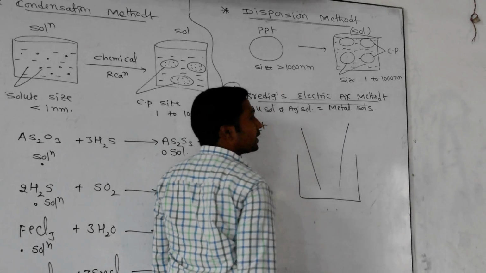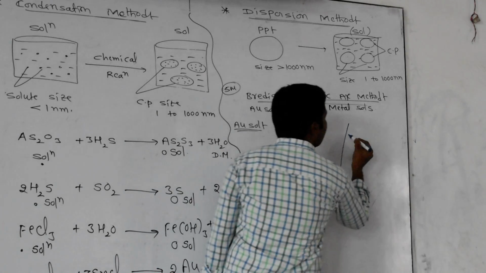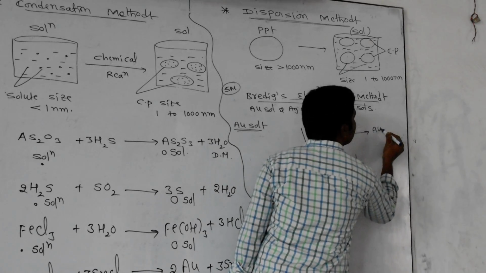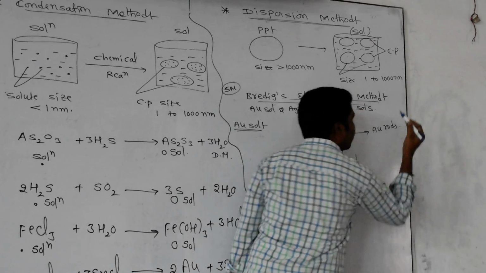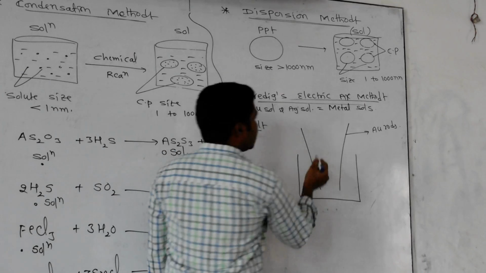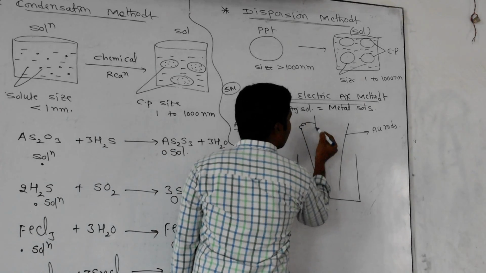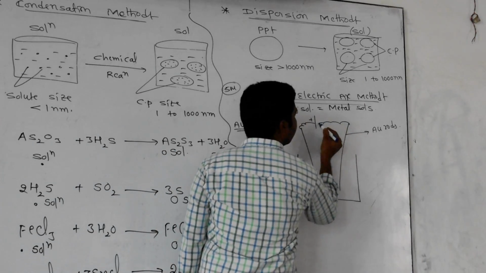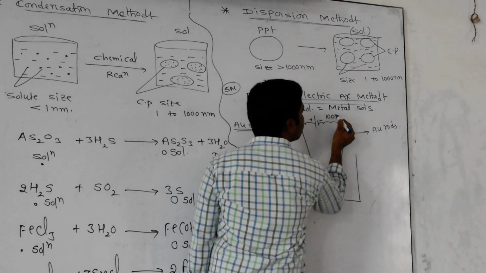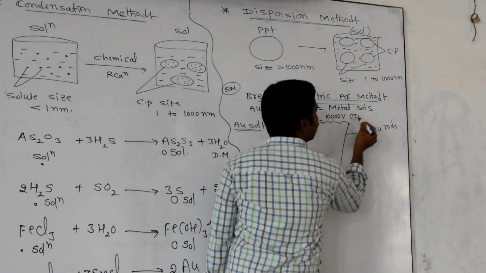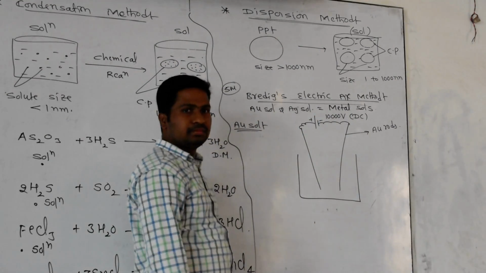Which rods do I have to take? Gold rods, because I want to prepare gold sol. These rods will be connected to a high voltage battery, nearly 10,000 volts, DC current, direct current.